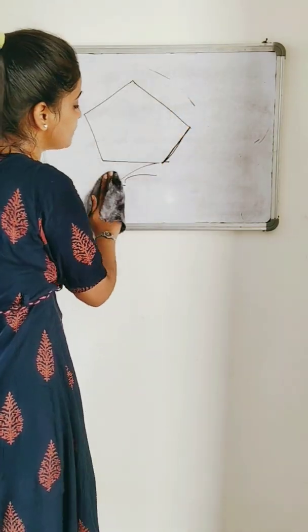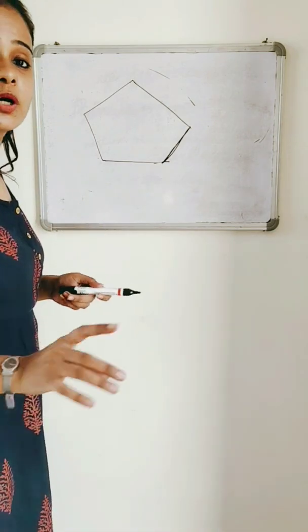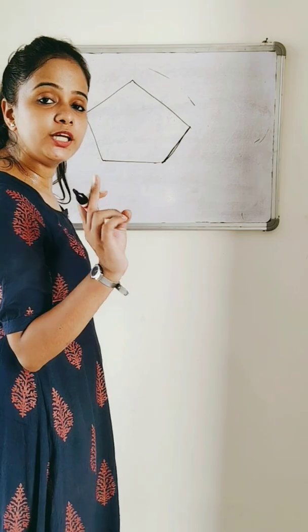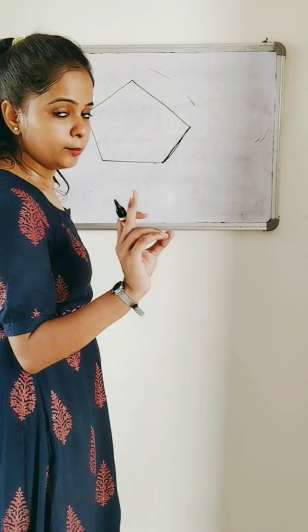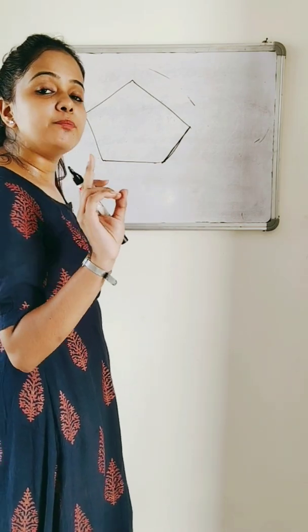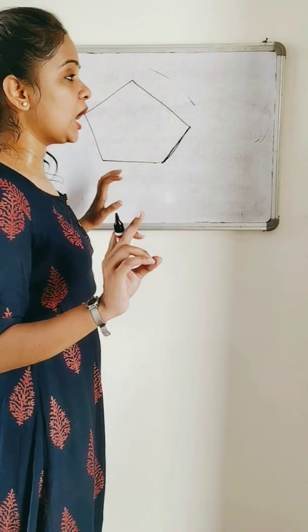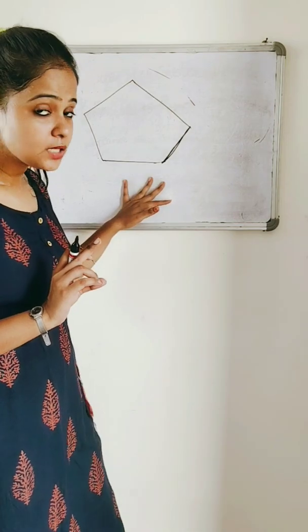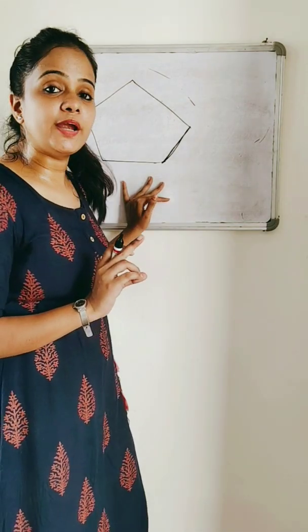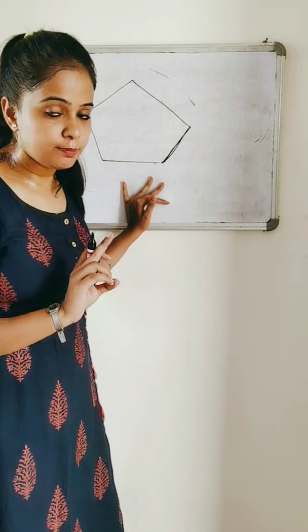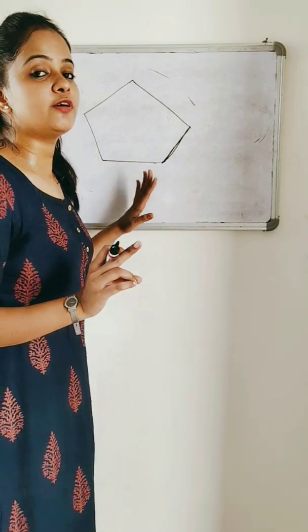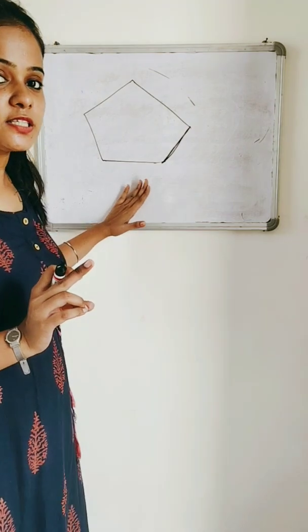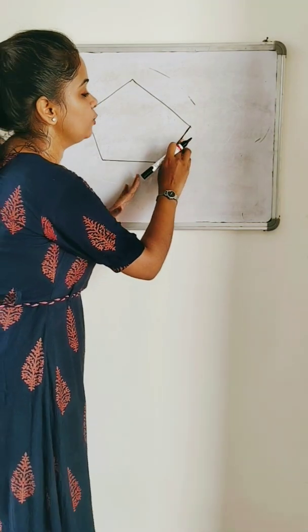Shortest distance is the distance that you cover when you move around the boundary of any polygon or shape. It's not necessary that perimeter can only be found for polygons, that is closed figures with straight lines. You can also find the perimeter of irregular shapes, which I'll tell you at the end of the video. But first let's understand how we can find the shortest distance.